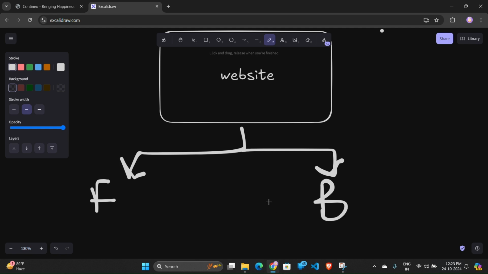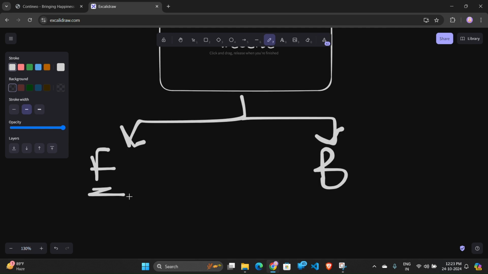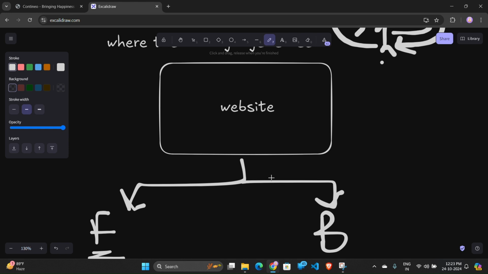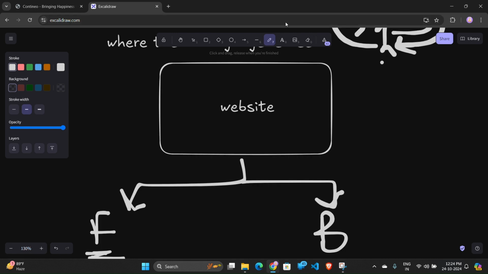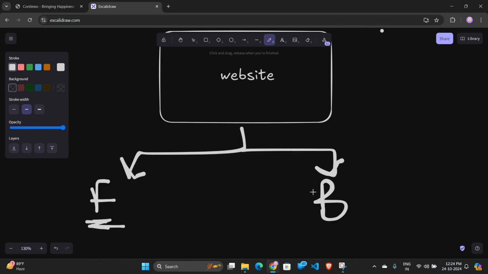The front end is the part of the website which the user can see. You can see all these pages, so this is the front end.